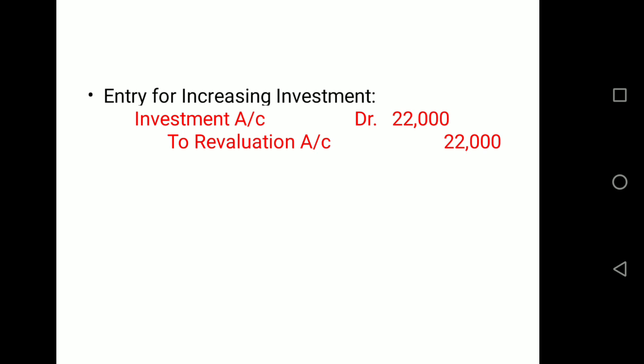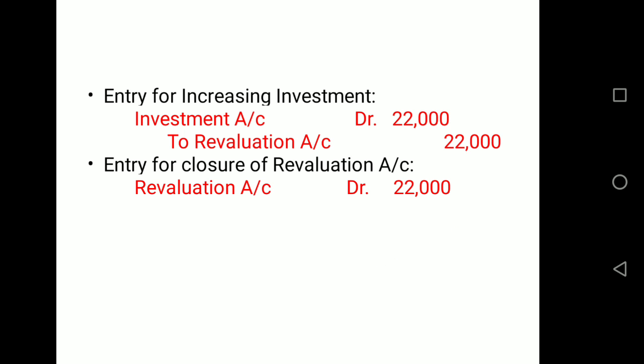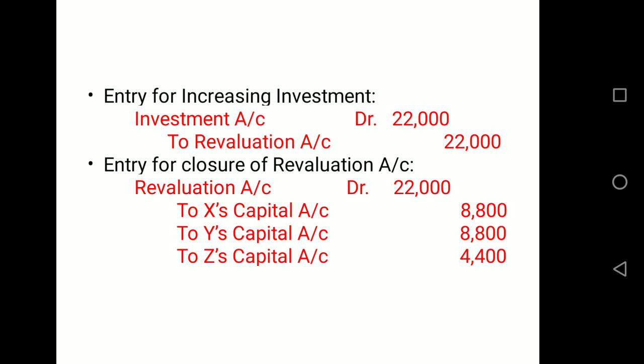Now as we have passed the entry through revaluation account, there is a balance in the revaluation account, so we have to close this also. We have to pass one more entry for closure of revaluation account, and the entry will be revaluation account is to be debited with the balance, that is 22,000, and that should be distributed among partners in their old profit sharing ratio, which is 2:2:1. So the amount will be 8,800 for X, 8,800 for Y, and 4,400 for Z. So this way it is settled.